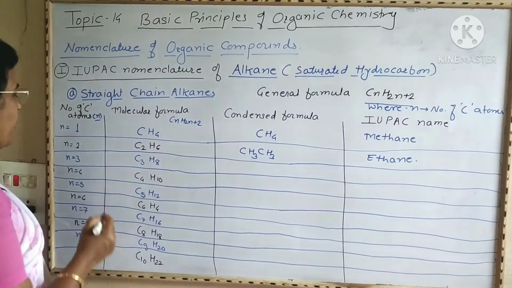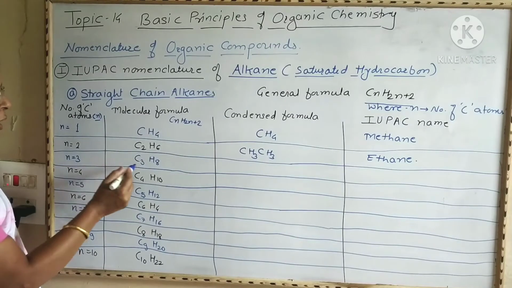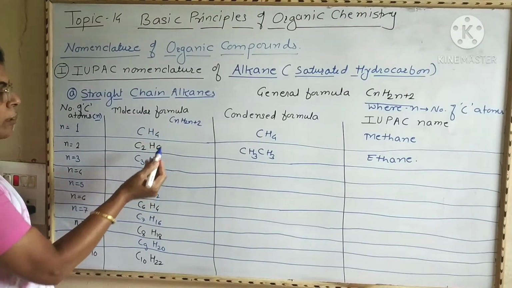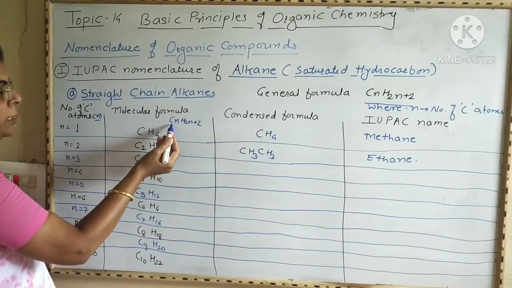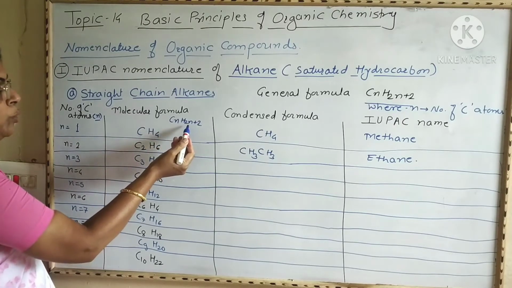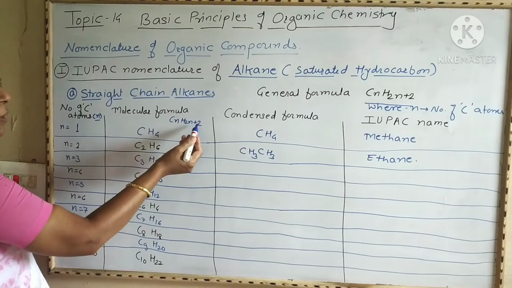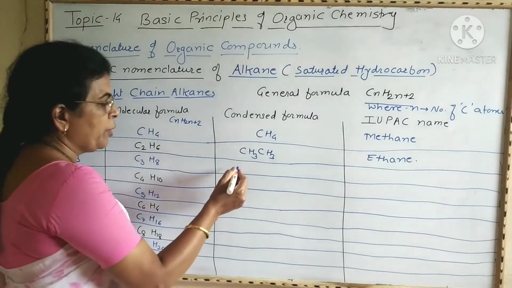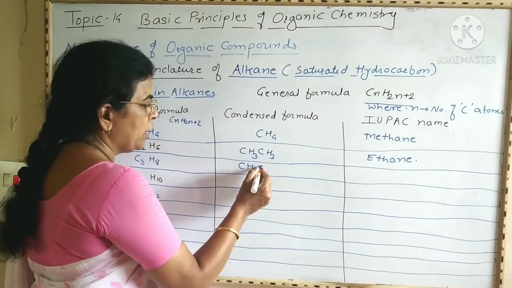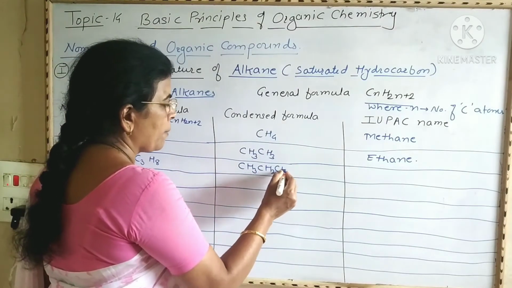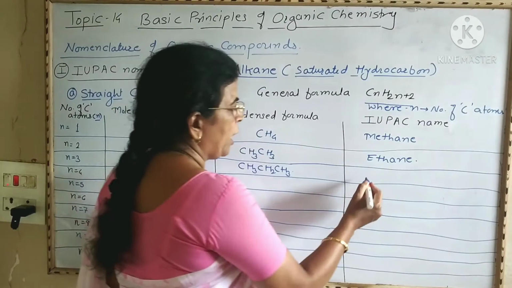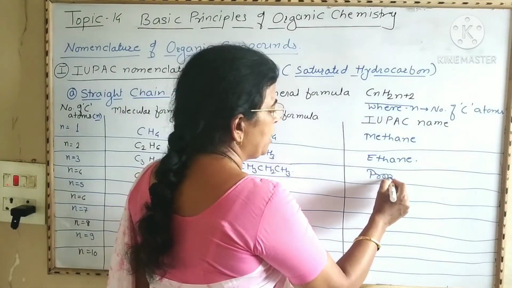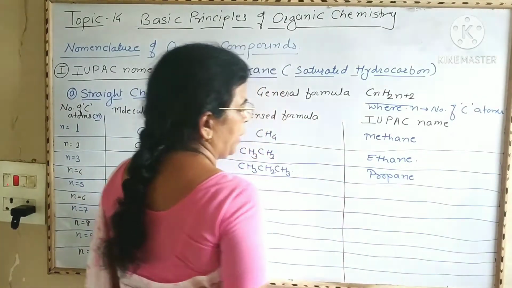Then next one, if N is equal to 3, then it becomes C3H8. Put the values in this formula. N is equal to 3, therefore C3, H 2 into N, that is 2 into 3, 6 plus 2, 8. It becomes C3H8. And the condensed formula becomes CH3, CH2, CH3. The name of this alkane is propane. The IUPAC name of this alkane is propane.